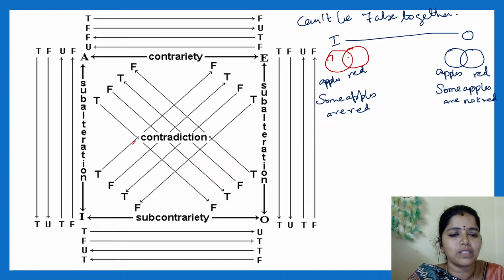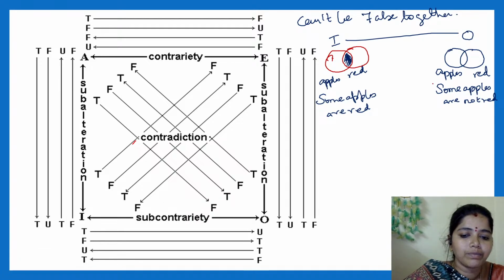There are some apples which are red in color, so this area will come. I am telling some apples are not red. Which area will come? There are some apples which are not red. Then this area will come.